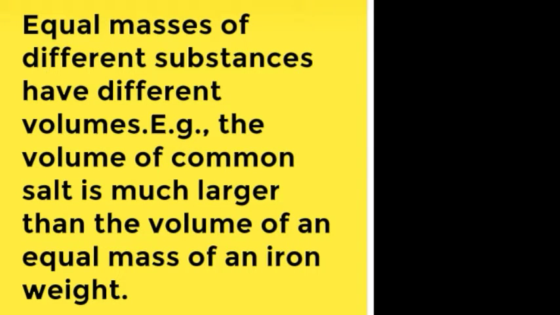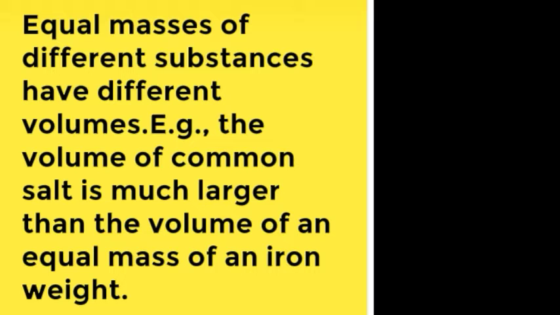Now next is equal masses of different substances have different volumes. Here masses are equal, but volumes are different for different substances. Now what does that mean? Let's take one example. Suppose the volume of common salt is much larger than the volume of an equal mass of an iron weight.